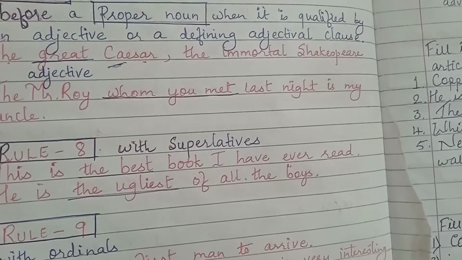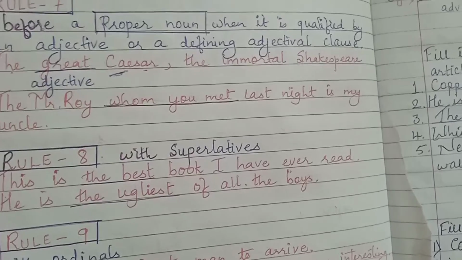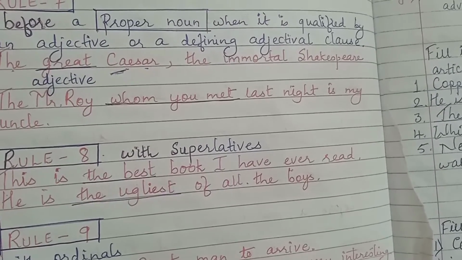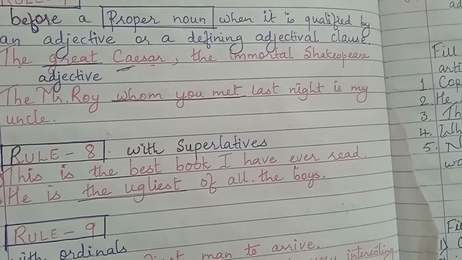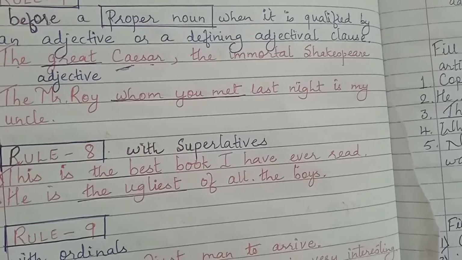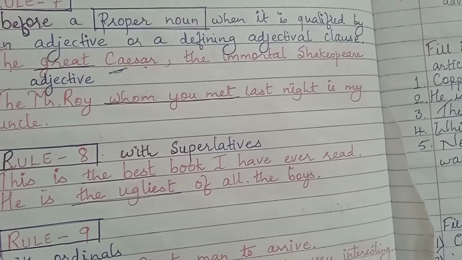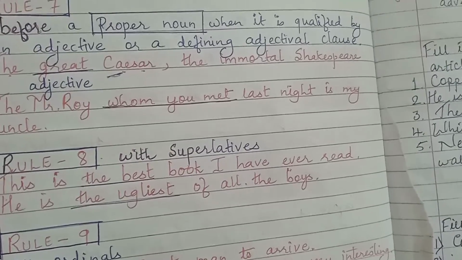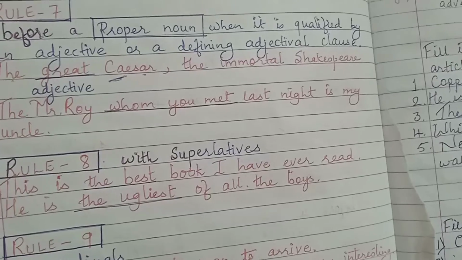So article the to be used when a proper noun is described by an adjective. The immortal Shakespeare. If there was no adjective describing Shakespeare, we would have directly said William Shakespeare.